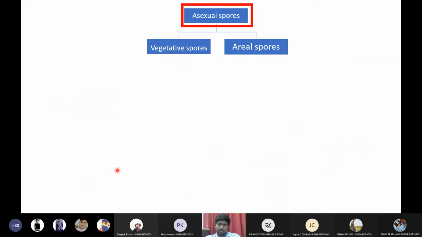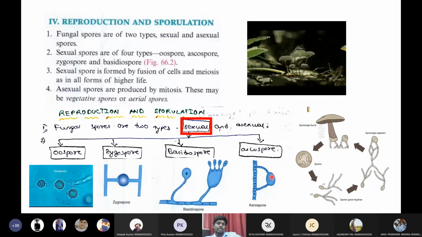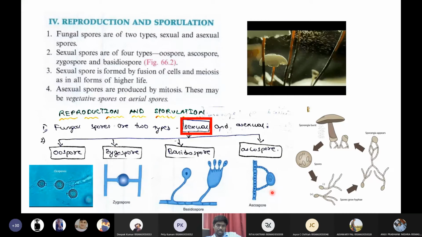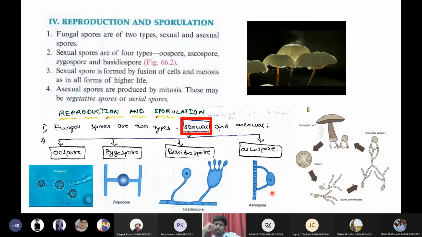We saw ascospores here, right? These ascospores we will see in dandruff actually, in hair infection. I don't know whether you know this or not, but in the hair you will see some white nodules in women or men who have dandruff. Do you remember, students? White nodules in the hair. You remove them.